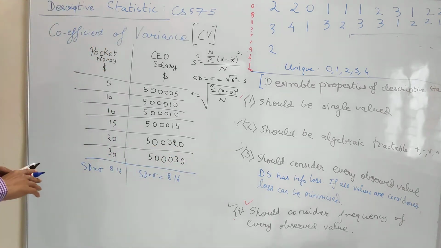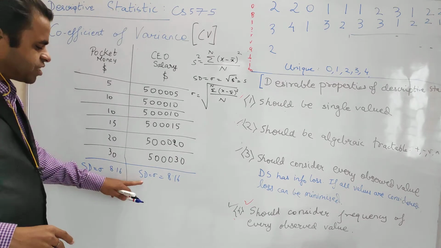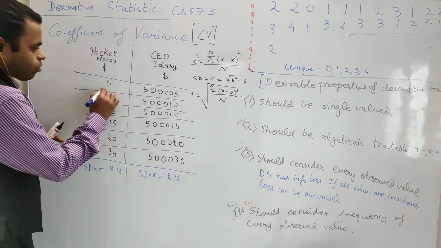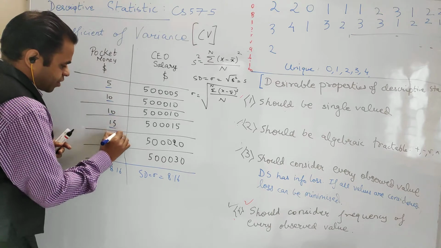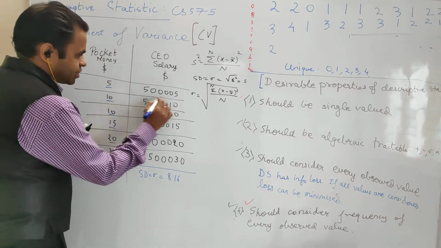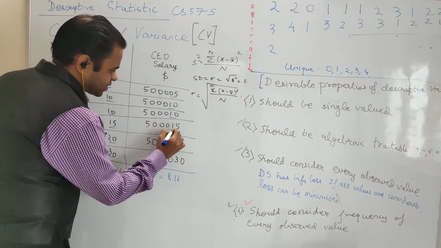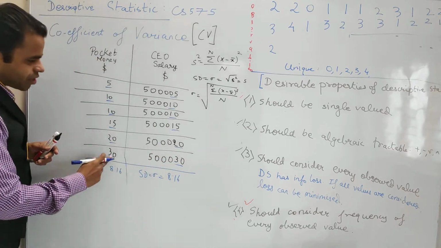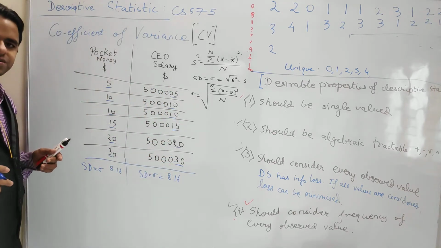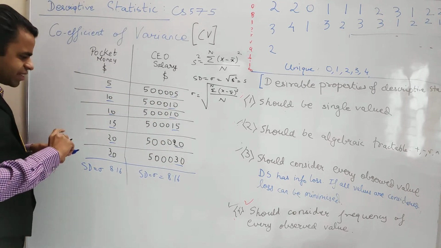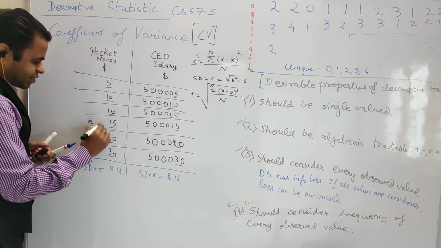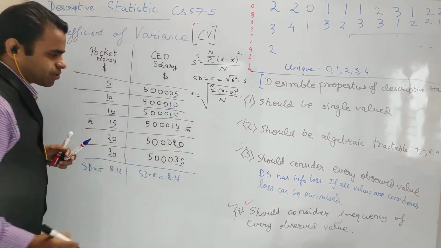So the standard deviation in both cases is this. I chose this example because you can see the same numbers are repeated in both places, and in both cases the mean is at the center. This is x bar and this is x bar.